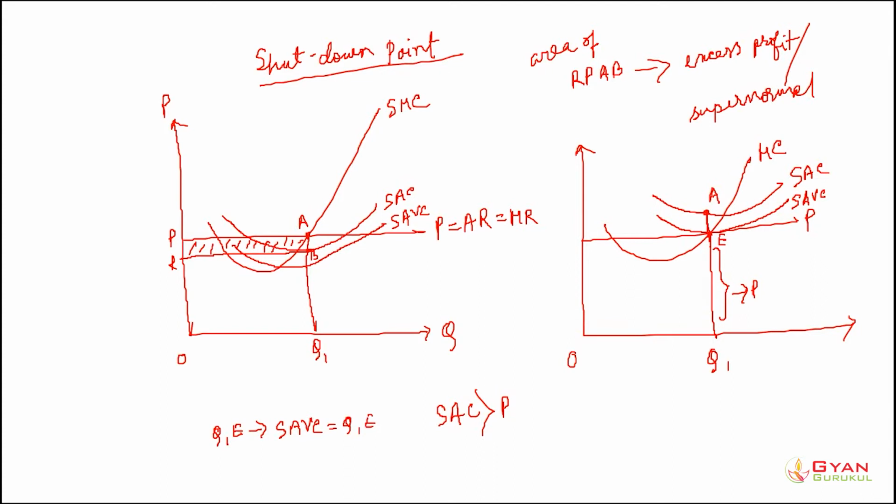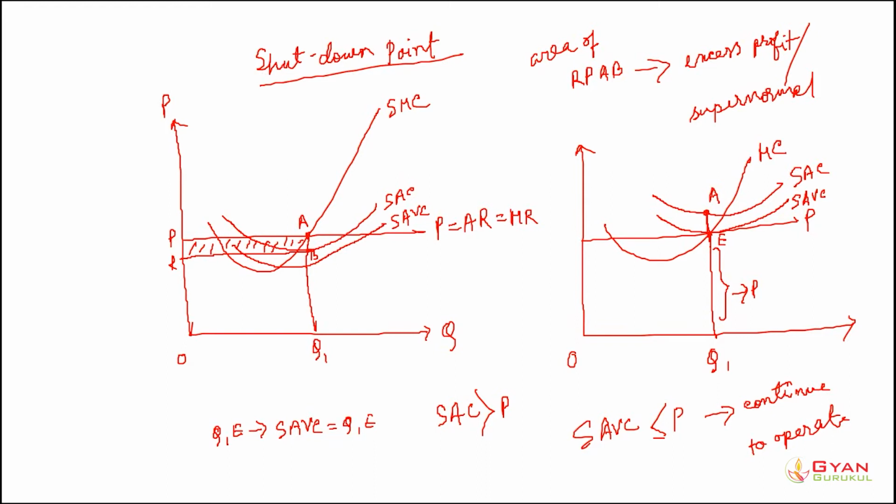So as long as the short run average variable cost is equal to or less than the price of the product, the firm would continue to operate, even though the firm is actually incurring loss.